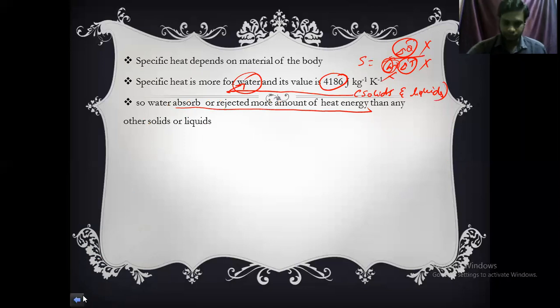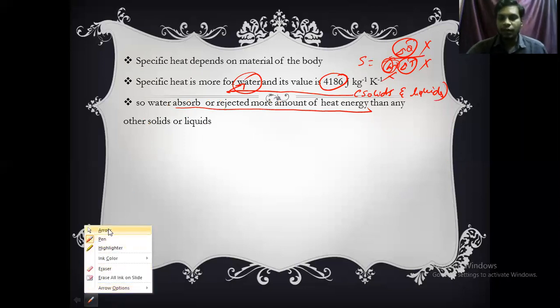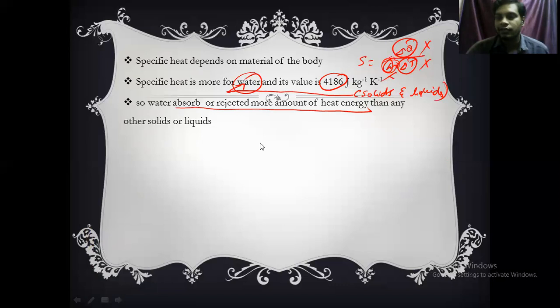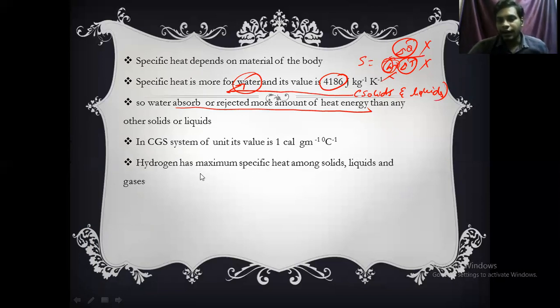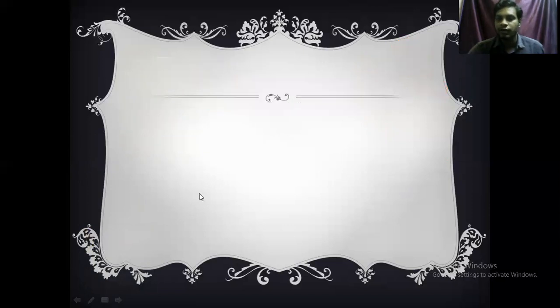Now I'm going to the next point. If you consider solids, liquids and gases, hydrogen will have more specific heat. And similarly, the specific heat for water in the CGS system of unit is 1 calorie gram inverse centigrade inverse. Hydrogen has maximum specific heat among solids, liquids, and gases. If you consider solids and liquids, specific heat is more for water. If you take solids, liquids, and gases, hydrogen will have more specific heat.